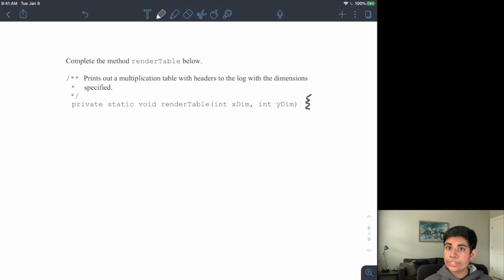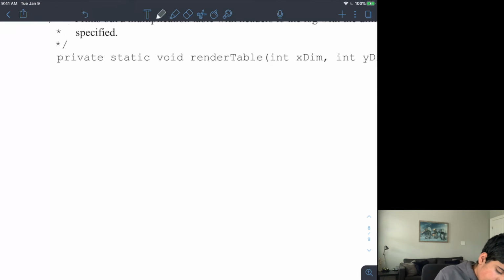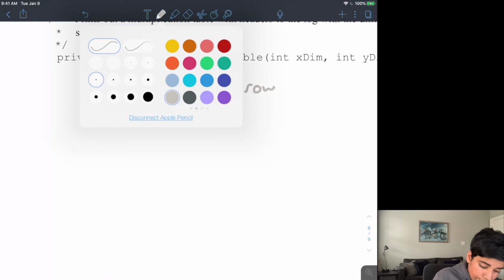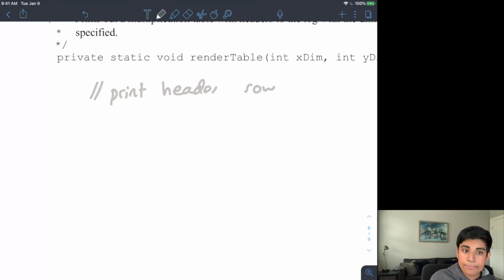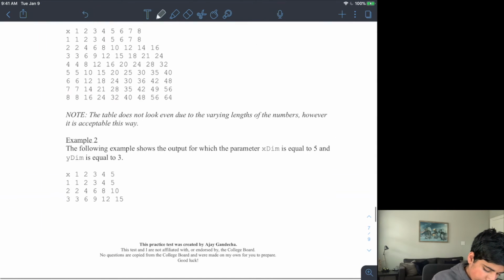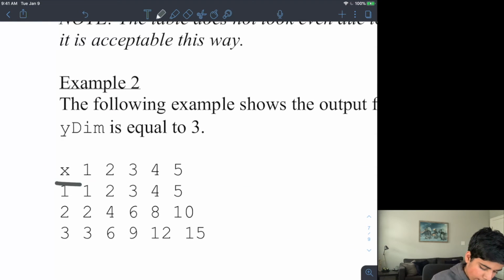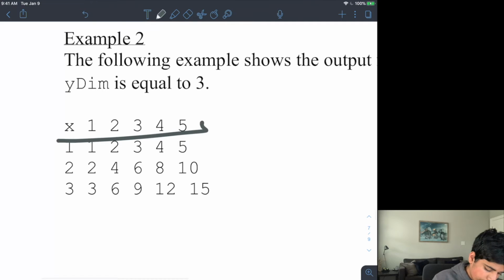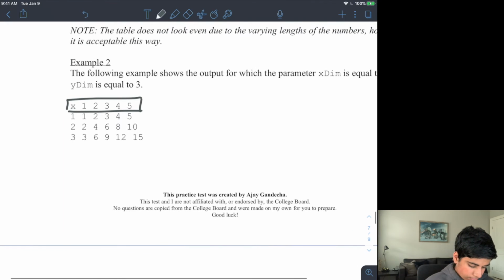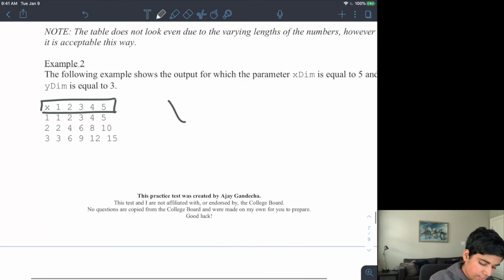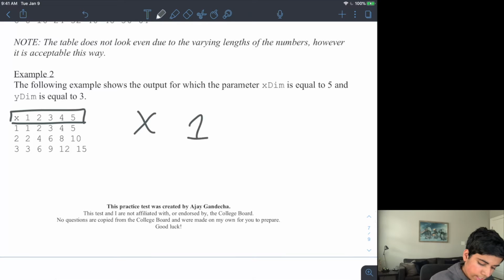So the first thing I want to do is print out my header row. I'll write a comment here: print header row, right? The first thing I need to do is print the x that's at the top left. That is over here in my example. I need to print this first before I print out everything else. Remember, I'm trying to print out my top row, and my top row is going to be an x first, and then 1 to my x dimension.